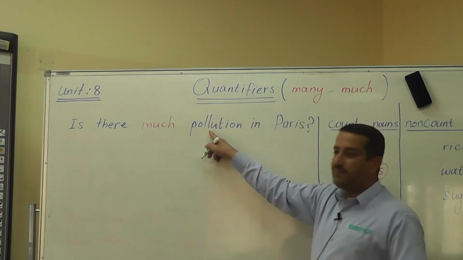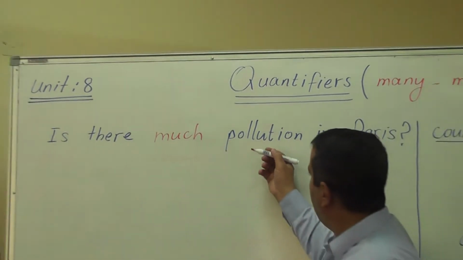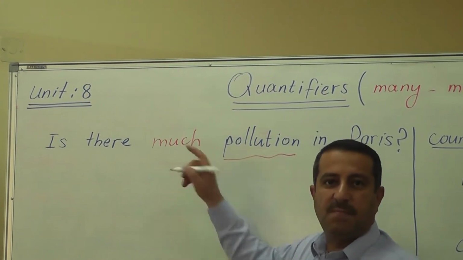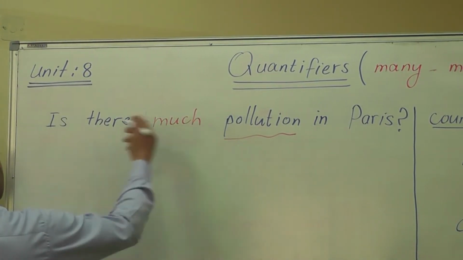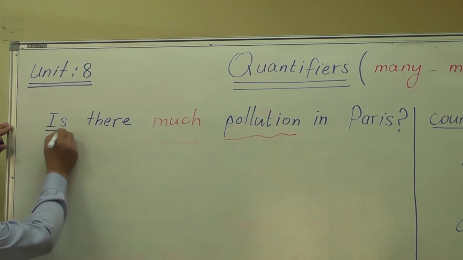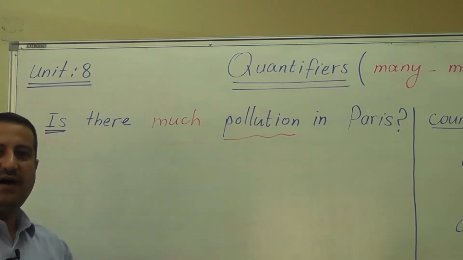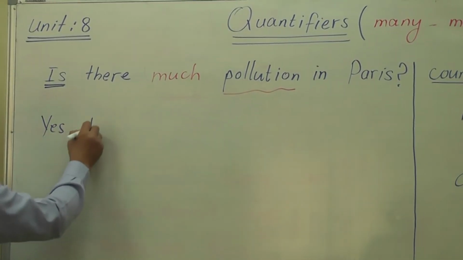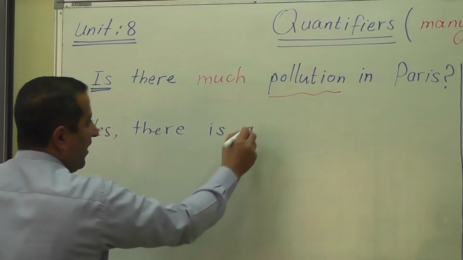If we look at the word pollution, of course, pollution is an uncountable noun. So we use much in the question. And plus, it takes a singular verb, is. Is there much pollution in Paris? Answer is yes, there is a lot.